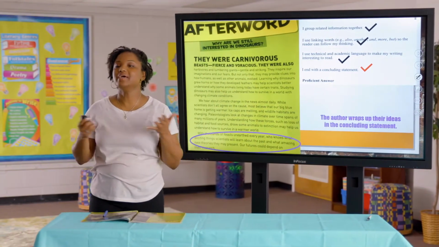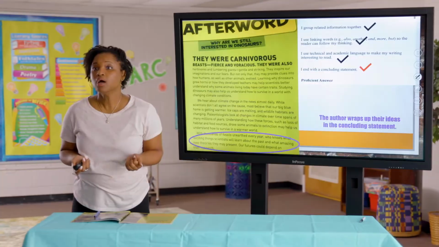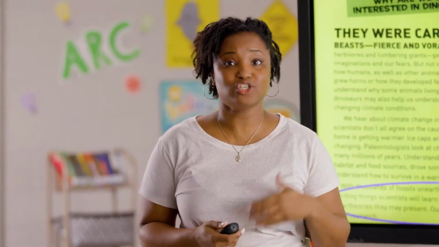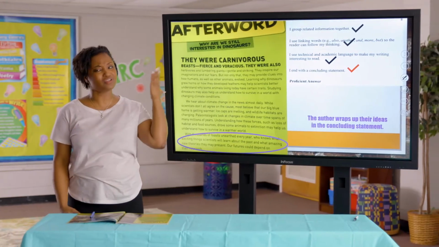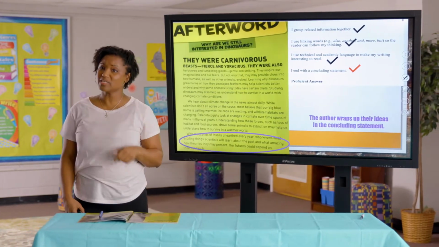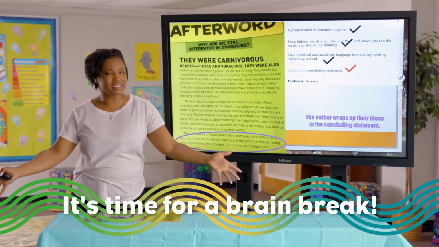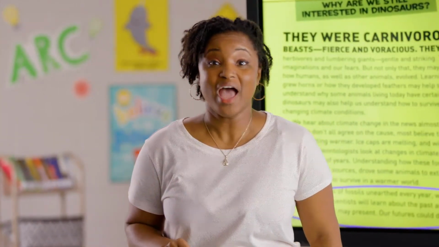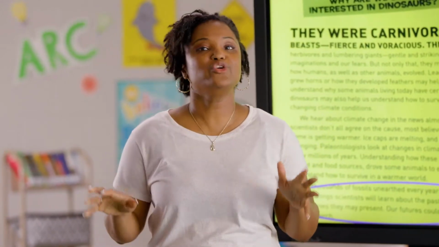All right, my amazing paleontologists, we have done an amazing job at digging into a text and analyzing that text using the rubric we're going to use to judge ourselves. Great job. Give yourself a pat on the back. But you know what time it is, right? It's time for us to get up out of our seats and give ourselves a dance break. We're going to do it a little bit different this time. I'm going to call out something and you are going to help me mimic that dance.